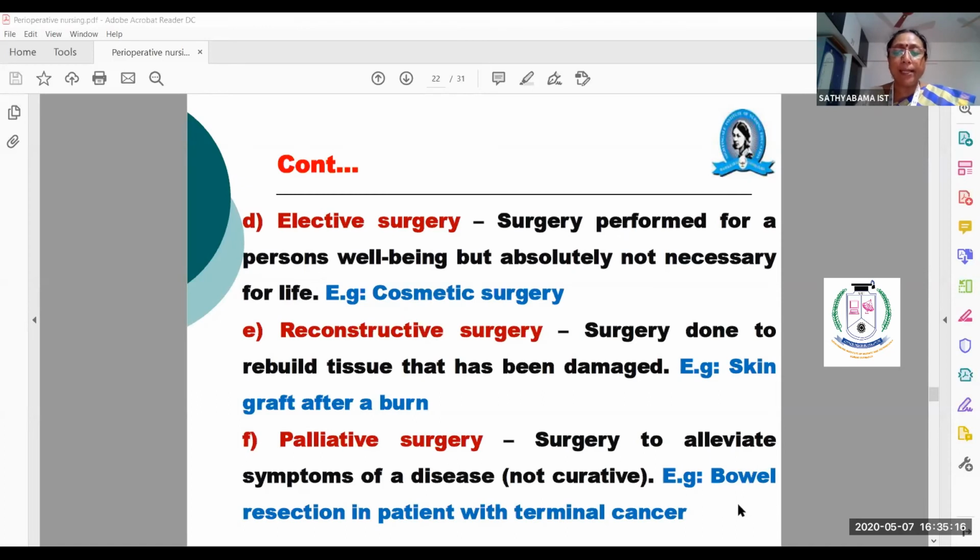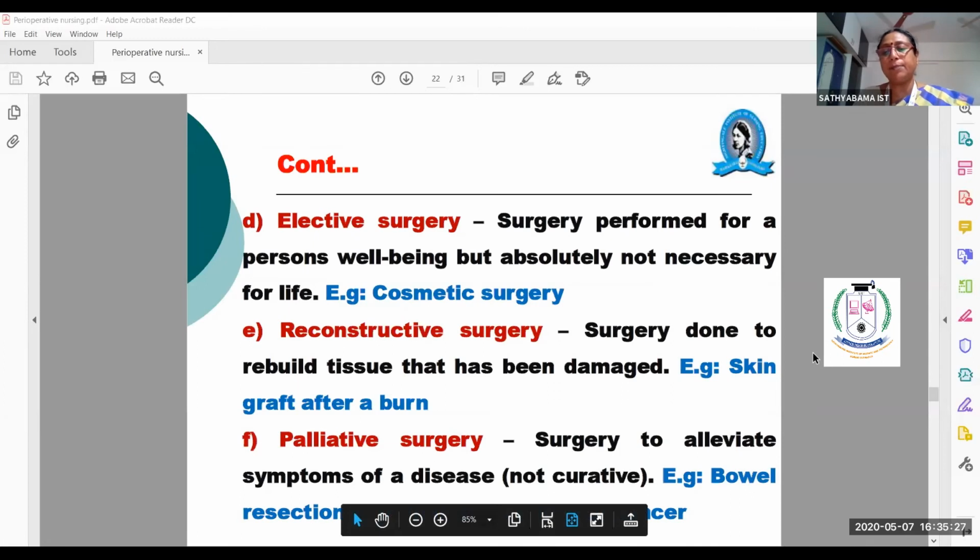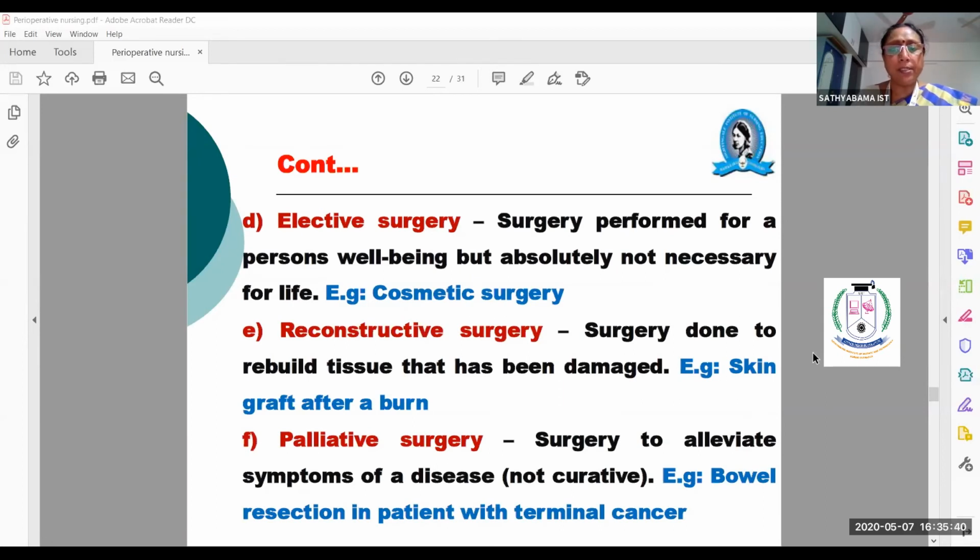And next type is palliative surgery. In yesterday's class, palliative care, I told you. Palliative surgery means, for example, bowel resection in the patient with terminal cancer. Terminal cancer means that is the final stage, advanced stage of cancer. In which case they have total bowel resection. Total bowel is to be removed because the total large intestine has become cancerous. So it has to be removed, and the patient will be totally on the drain to remove the feces and to evacuate the fecal contents. So it is called palliative surgery, end stage.